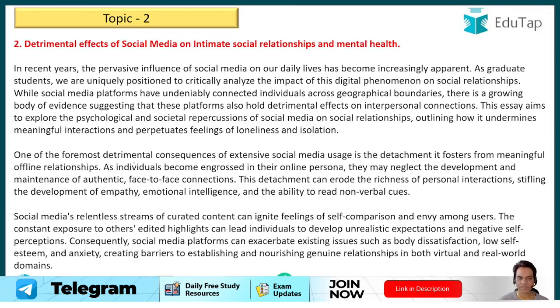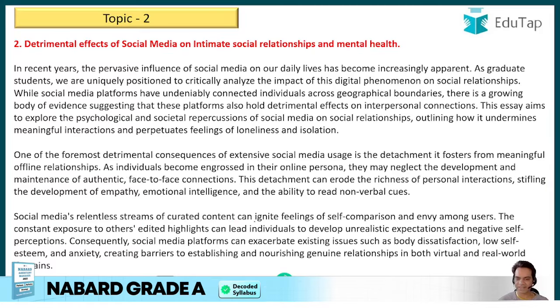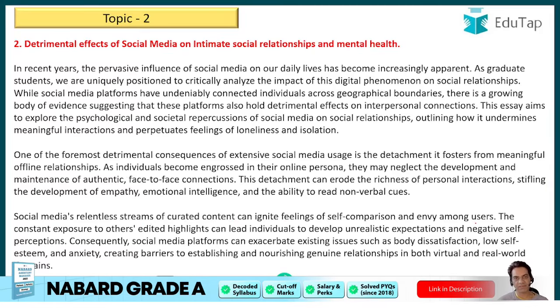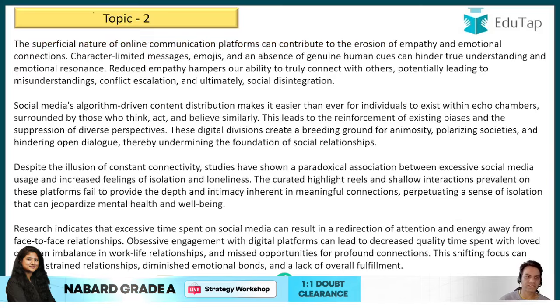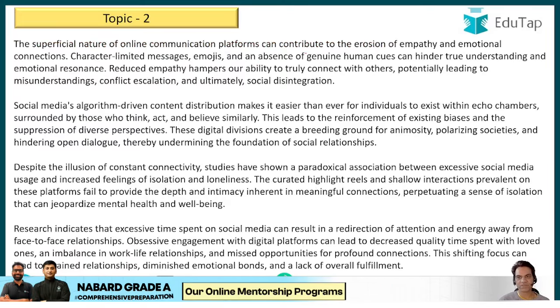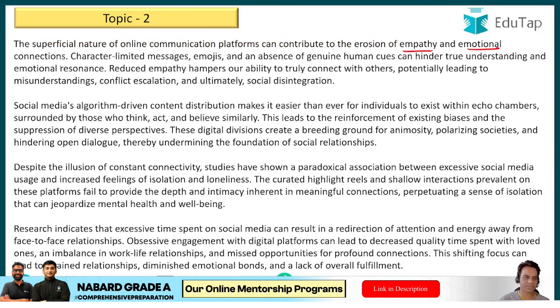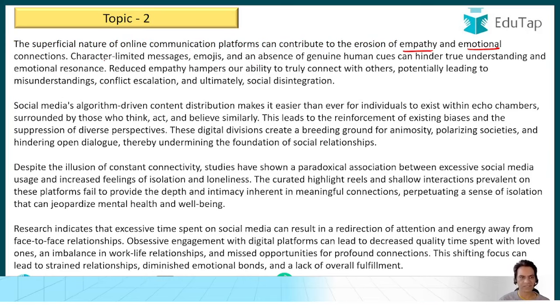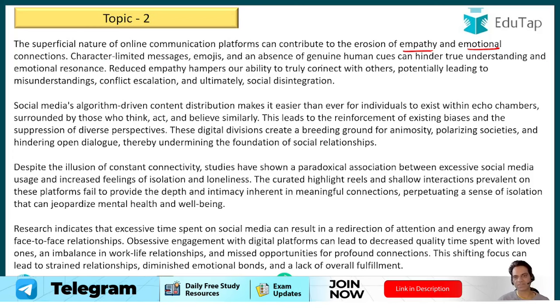One of the foremost detrimental consequences of extensive social media use is the detachment it forces us from meaningful offline relationships, right? Then social media's relentless streams of curated content can ignite feelings of self-comparison and envy among users, peer pressure, peer comparison that comes into play. Then we can also discuss the superficial nature of online communication platforms, which can contribute to the erosion of empathy and emotional connect with the society and the family members. Character-limited messages, emojis, and absence of genuine human cues can hinder true understanding and emotional resonance.